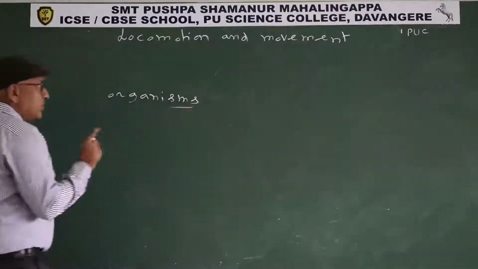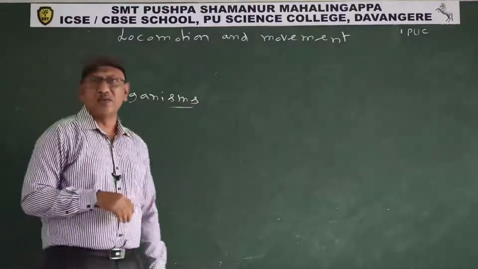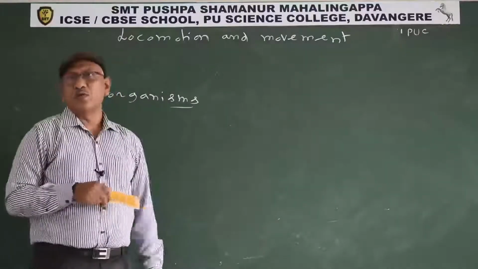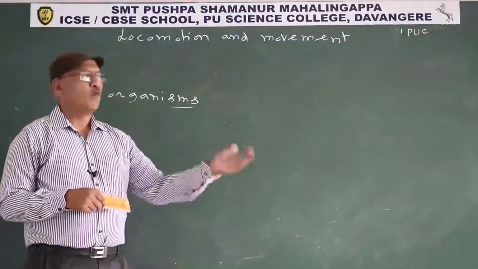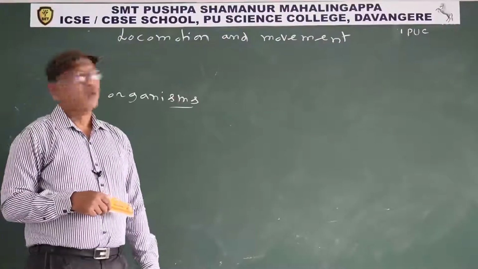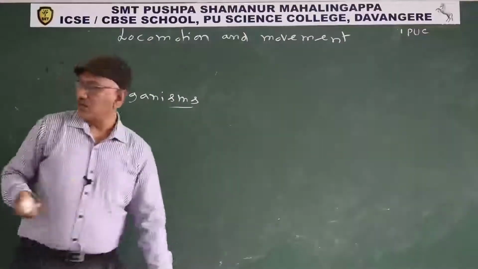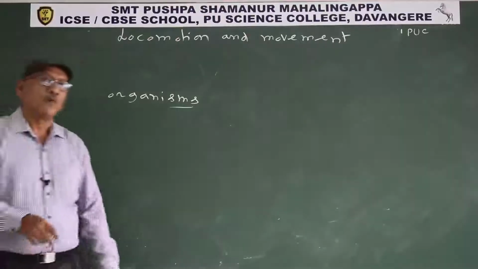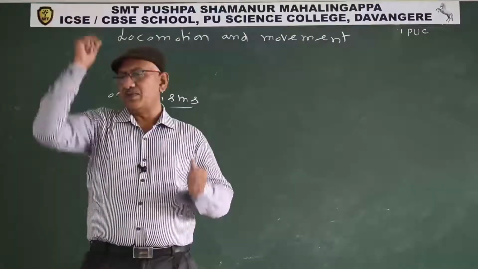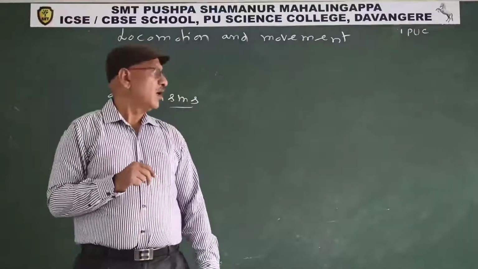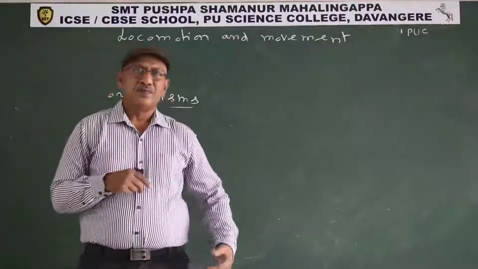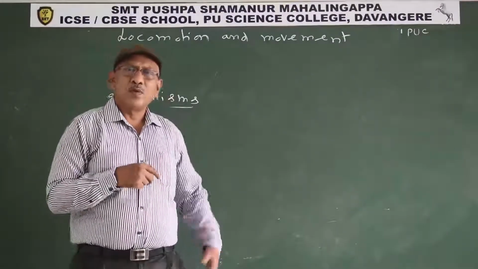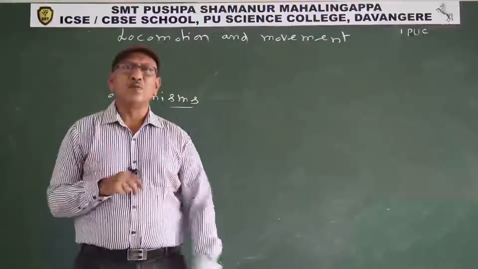All organisms exhibit movement, plants and animals. Plants also, due to wind current, the branches swing from one end to another end. So that is the movement. Or during physical exercise also, we may lift our hands, legs, or we rotate our head or bend our body. So these are different movements.